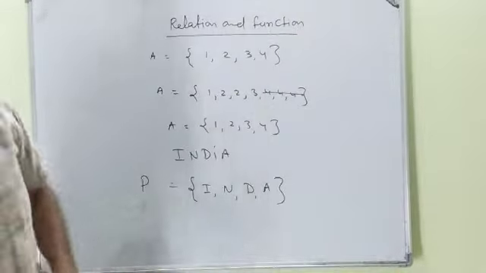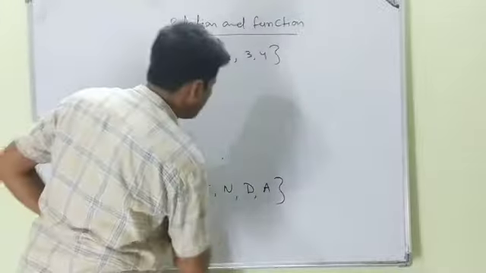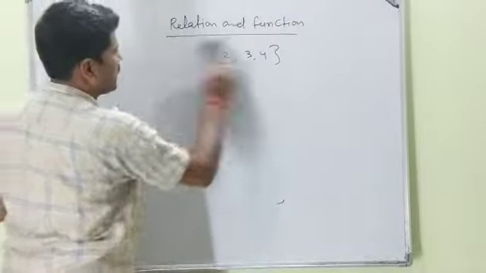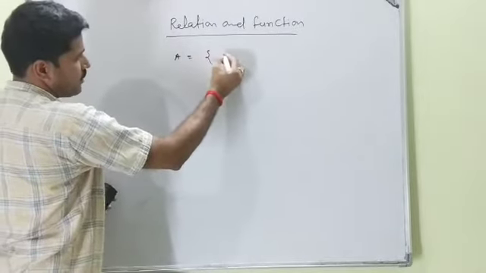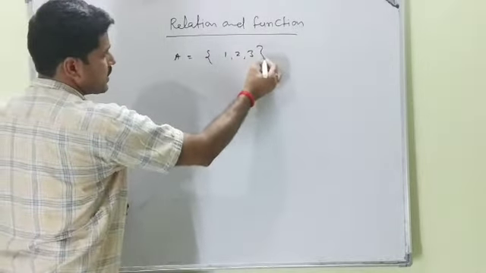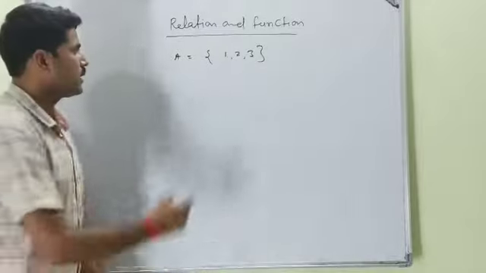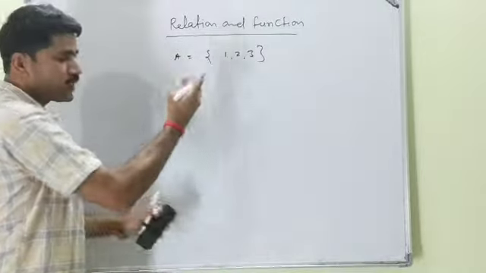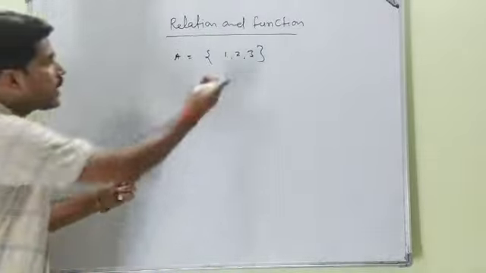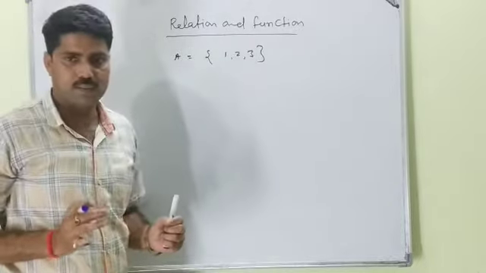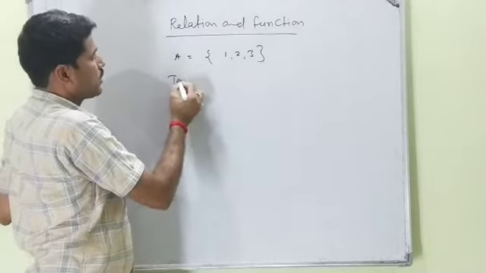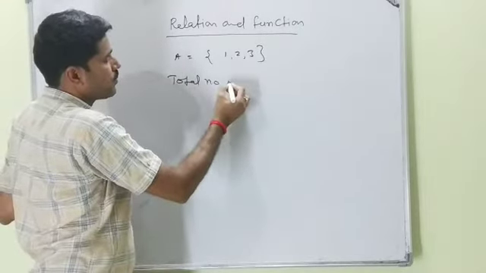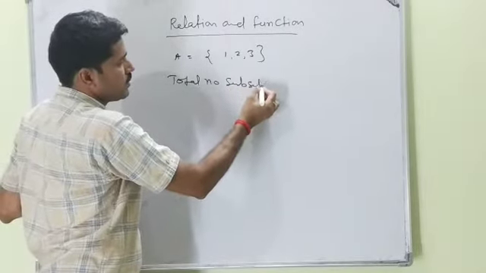Now, what are subsets? Subset is the compulsory part. Suppose I am taking one more small example. Suppose 1, 2, 3 is the set of first three natural numbers. What are subsets? Subset means children of a given set. Okay. See, total number of subsets.